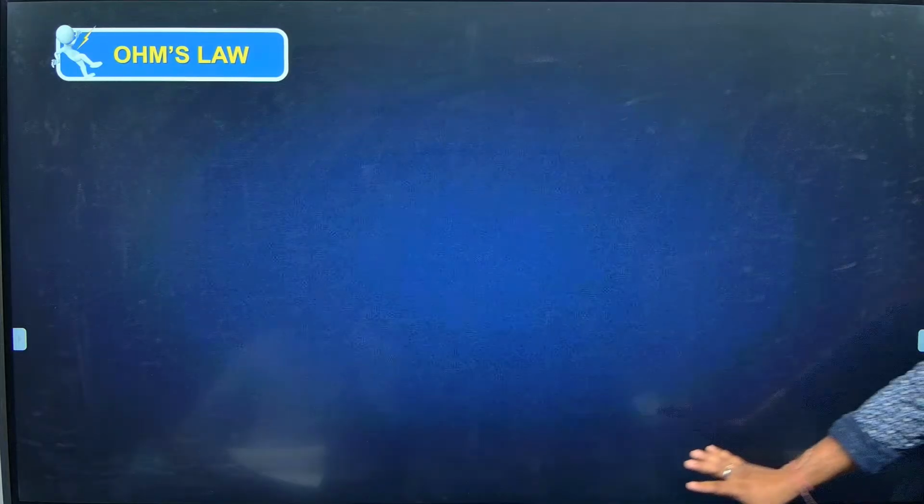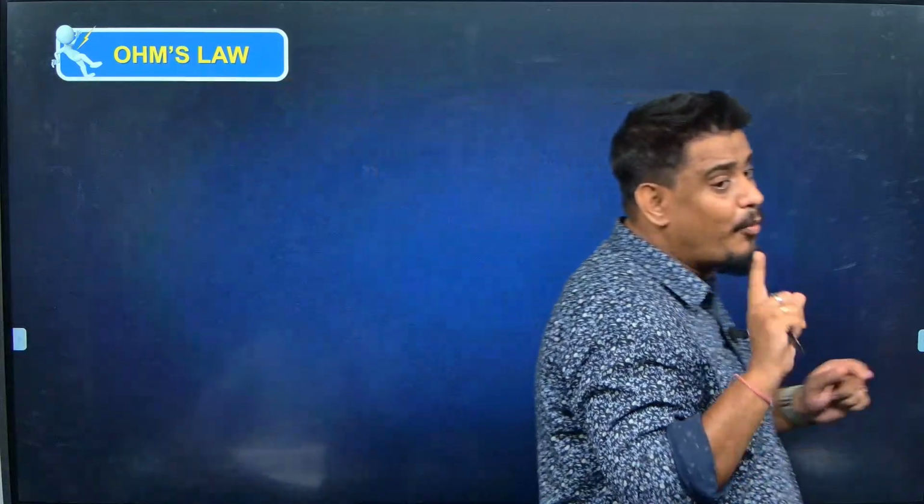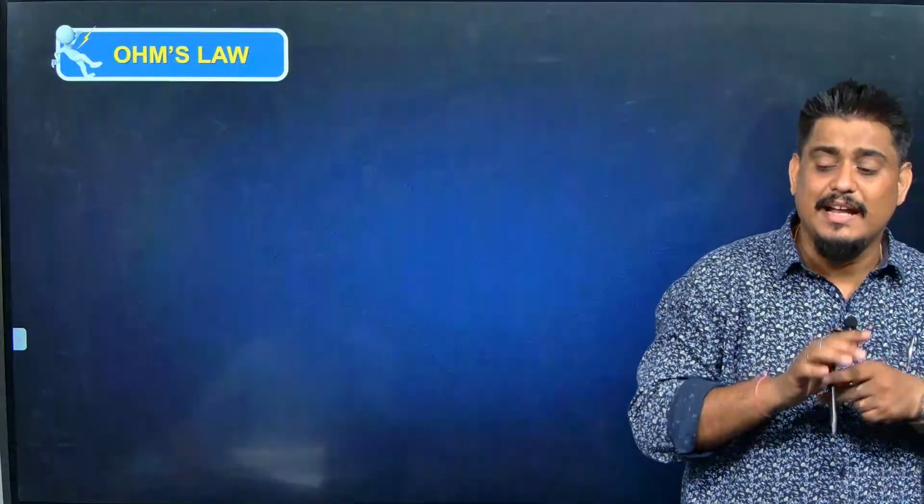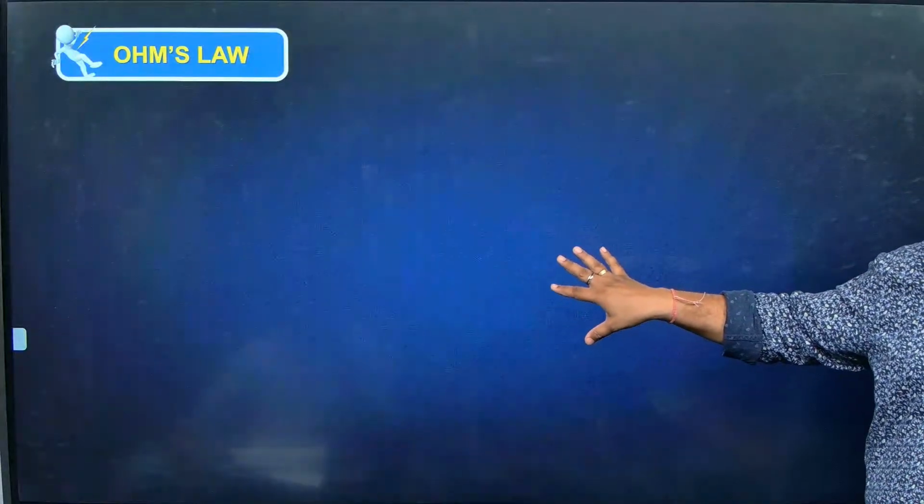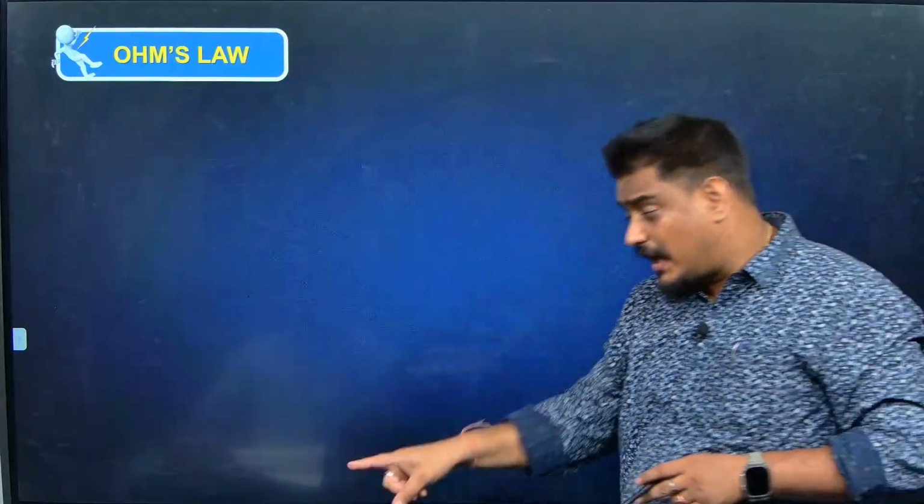When I switch on this TV, why does it switch on? Do you think that from that point electrons are coming? No, nothing is coming. That point is having one live wire, one neutral wire. Live wire is having 220 volts and neutral wire is having 0 volt. The moment I connect that plug inside, the wire is made up of copper, and in the wire we have so many millions of electrons. Those electrons start moving in one direction because of the creation of potential difference, and that creates current, and that current only is running this device. So never ever think that current comes from that point. What comes is potential difference.